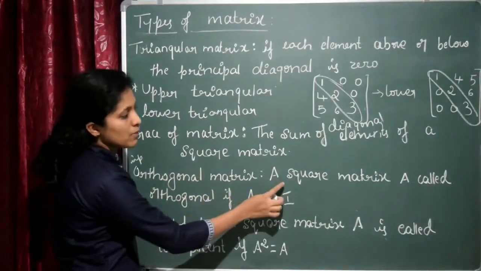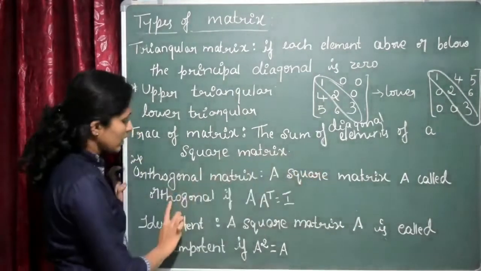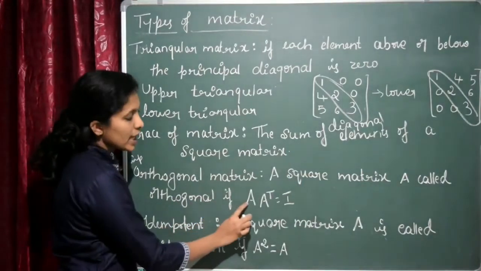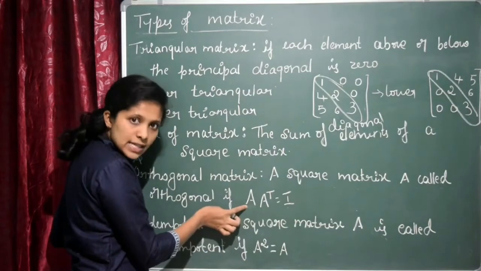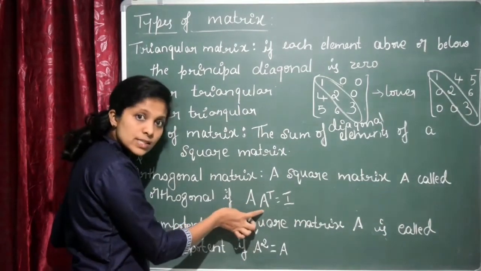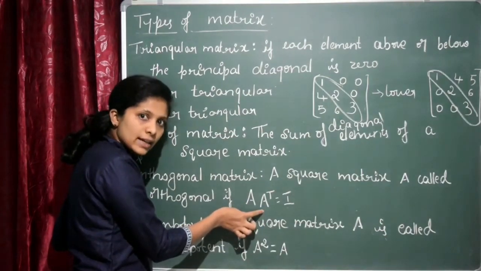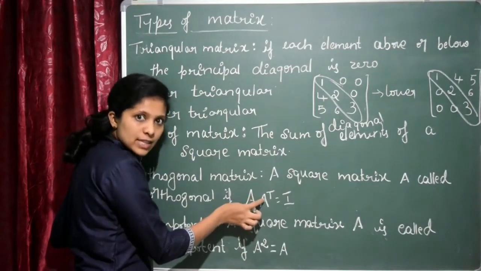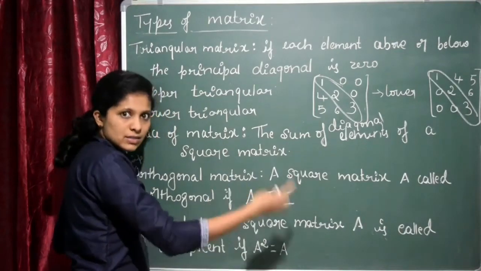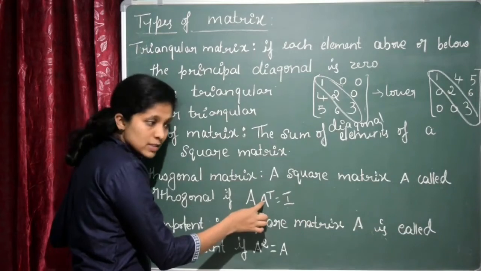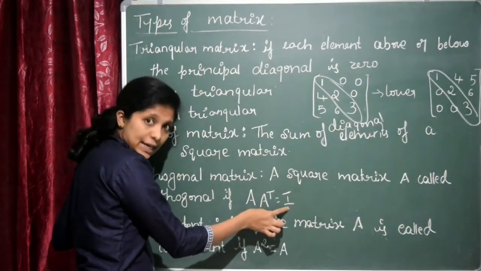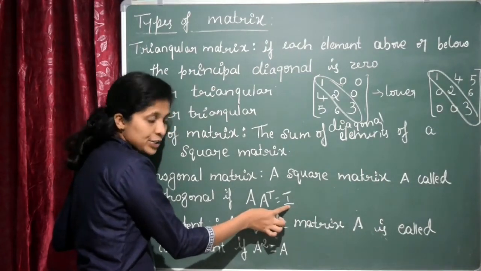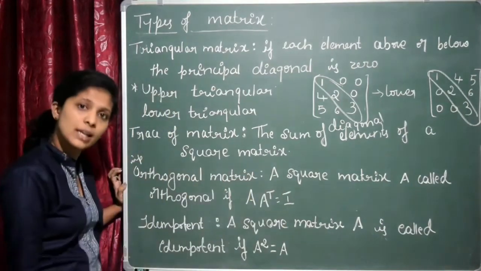Orthogonal matrix. A square matrix A is called orthogonal if A into A transpose is equal to I. You know about this one. A is a square matrix. A transpose means you have to interchange the rows and columns. Then you have to multiply these two. Multiplication you will study in the next session. If this is equal to I, I means the identity matrix. You know that identity matrix. Then it is called the orthogonal matrix.